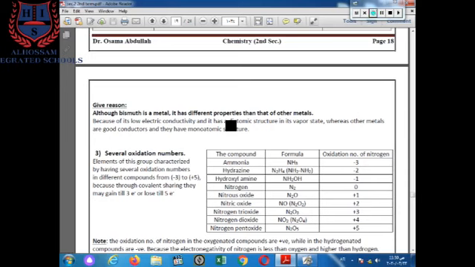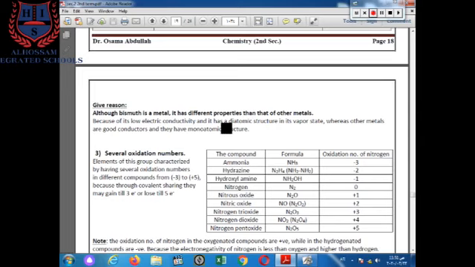But bismuth is the only metal that has diatomic structure in its vapor state. Whereas other metals are good conductors and they have monoatomic structure. So bismuth is considered a metal, but it has different properties than other metals.